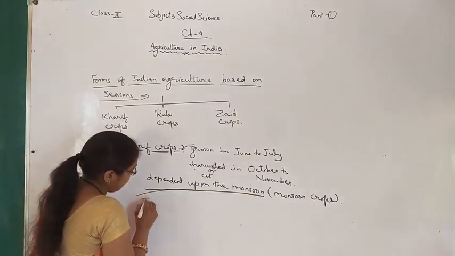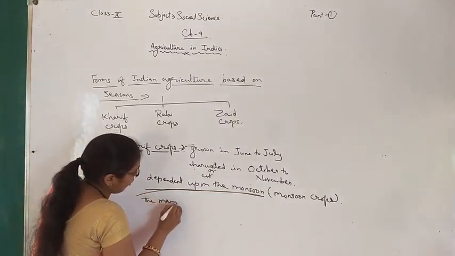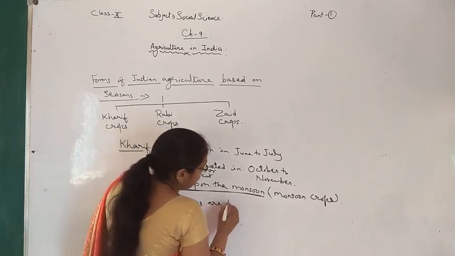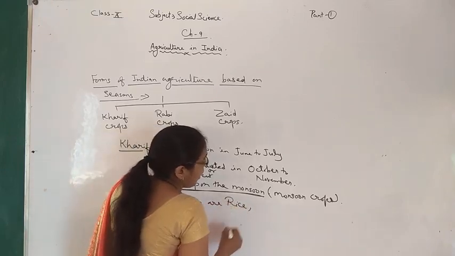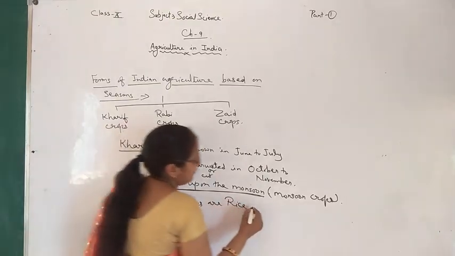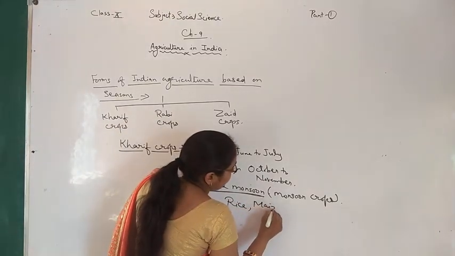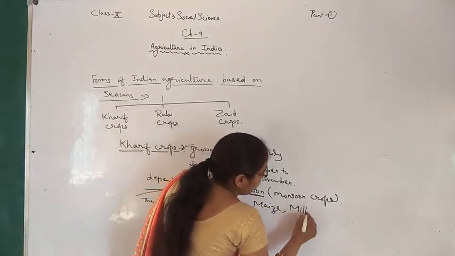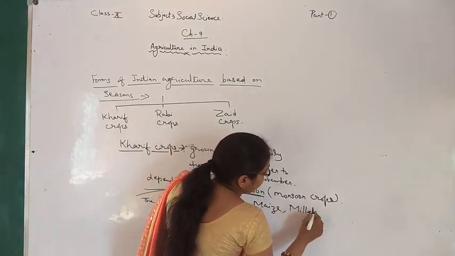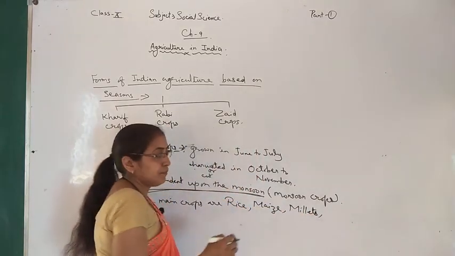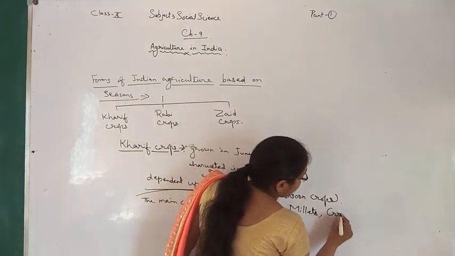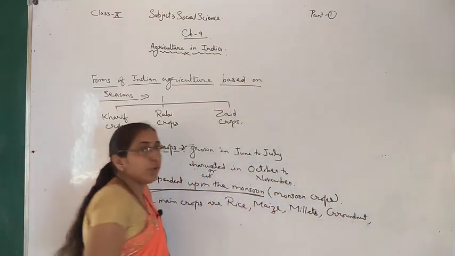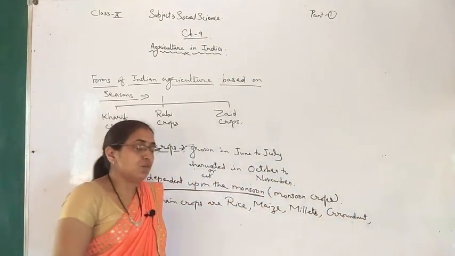So let's see, the main crops are rice, maize, millets, groundnut, and some pulses are also there.